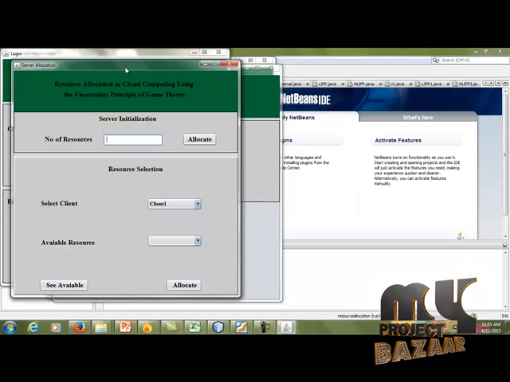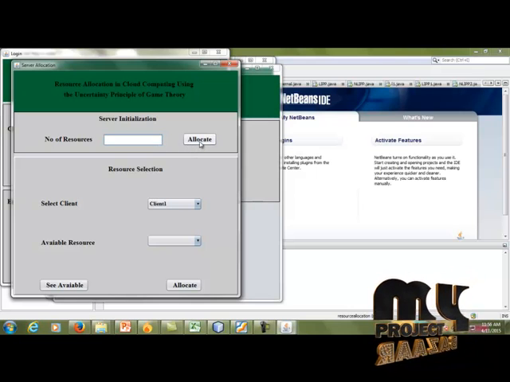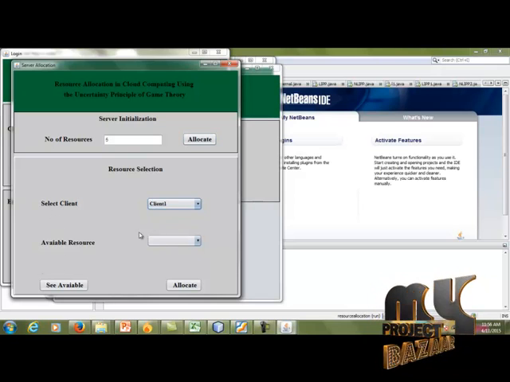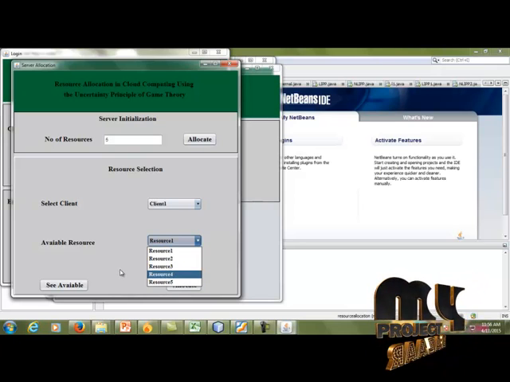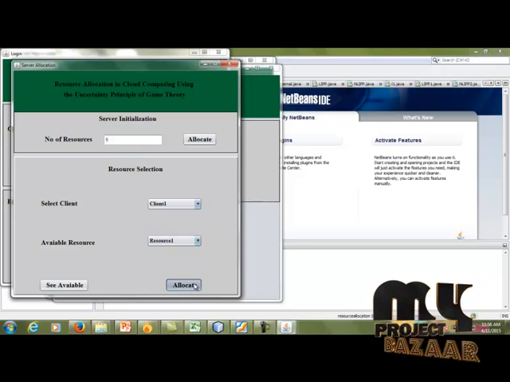This is the collision dissolving algorithm. First of all, we have to allocate the resources for the server. Select client 1 and see what is available. There will be 5 resources in the server. After that, you can click the allocate button.